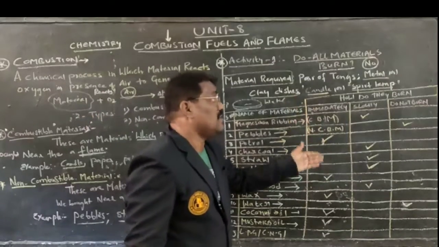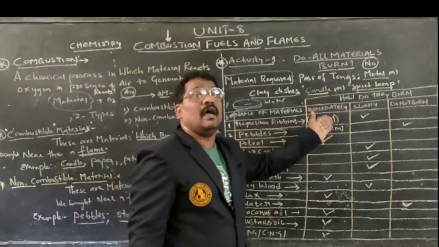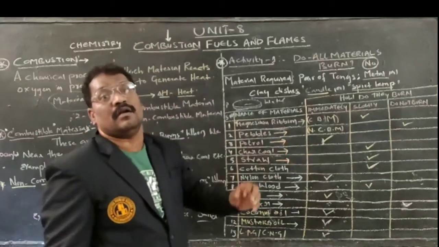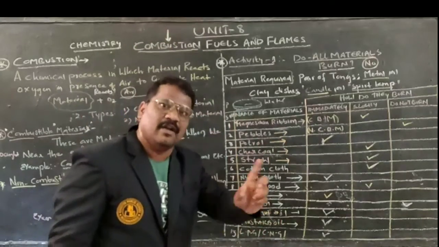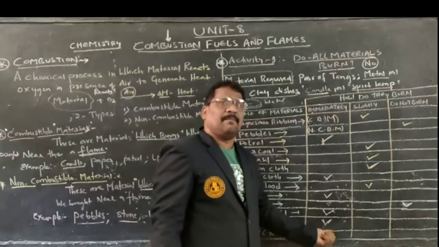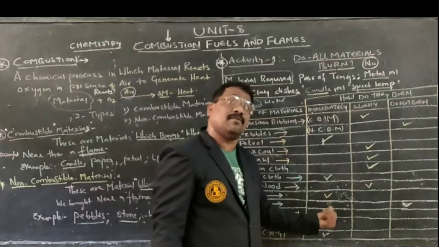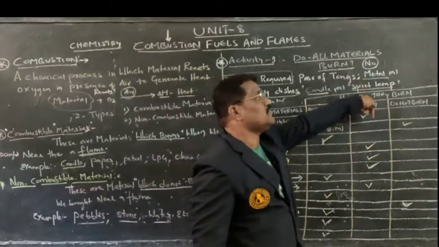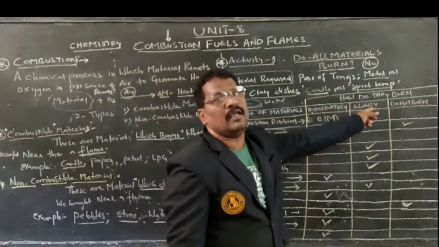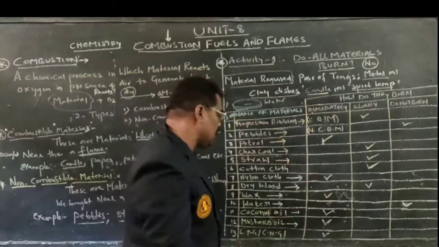There are two types of material: some immediately catch fire, and there are some other materials that burn slowly. The combustible materials can be divided into two types. One is materials that catch fire immediately, rapidly, within a fraction of a second. That is one type of combustible material. The other one is what? The material burns very slowly. They are slowly combustible materials, slowly taking flame.